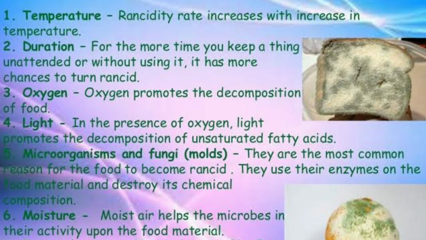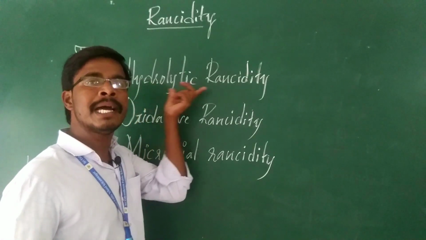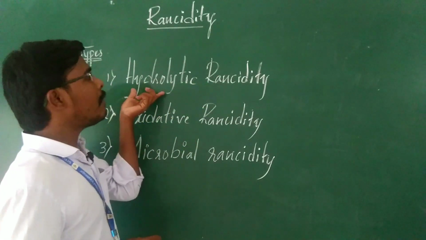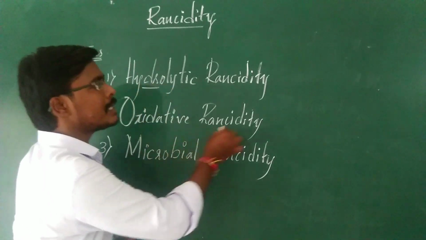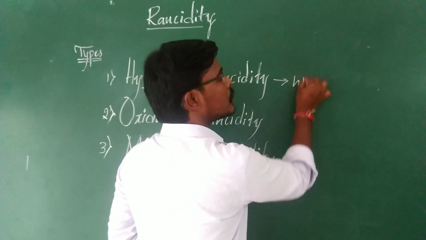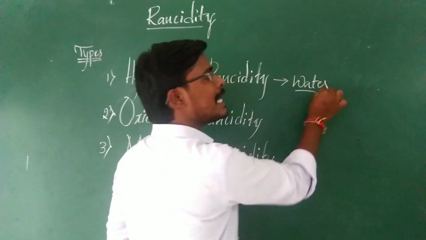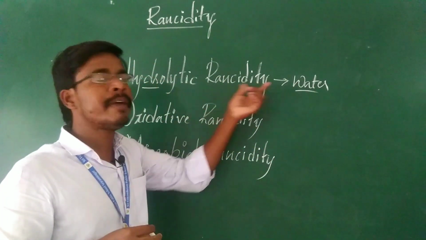This rancidity has some types, based on which molecule combines or which molecule is the reason for the rancidity. Based on that, rancidity has been divided into 3 types. The first one is hydrolytic rancidity. Hydro means water.